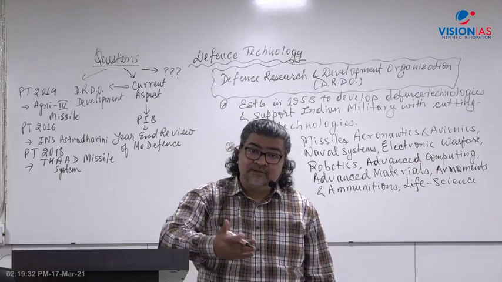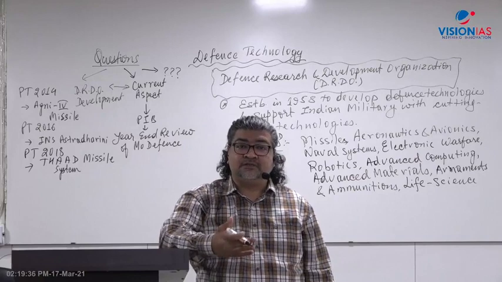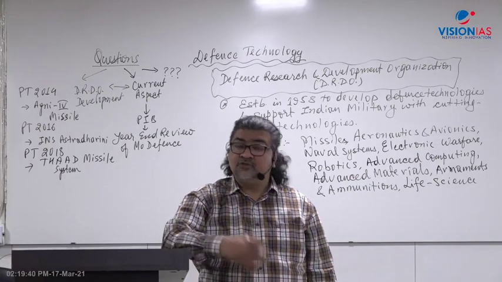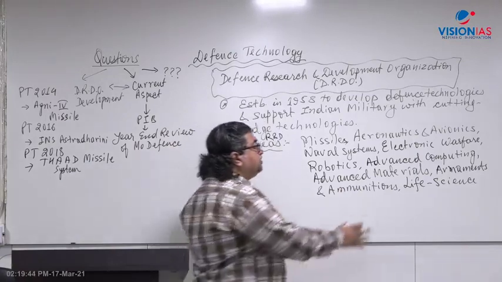DRDO has a lab there called DIHAR, Defense Institute of High Altitude Research, in Leh, Ladakh. So there it can carry out lots of research, which comes under the areas of life sciences.